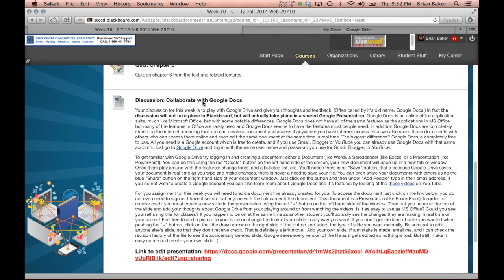Google Docs is like Microsoft Office, which is what we're studying and is a great program, but it's completely online. And that gives it some unique features. It constantly saves. Everything you do is saved in real time, along with every revision, every version of that document, and is kept on Google servers. You also have the ability to share documents very easily. In fact, we're going to take advantage of that to participate in this week's discussion. And there's also types of documents you can't create elsewhere, and we'll show you some of those.